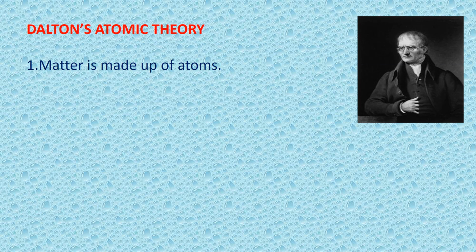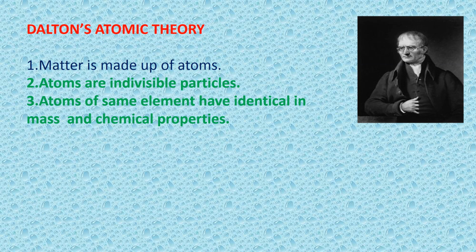Now, Dalton gave the atomic theory with 6 points. He mentioned different properties of atoms. The first is that matter is made up of atoms. Very simple. Any matter is made up of the smallest particle, that is atoms. Atoms are indivisible particles. We cannot cut them down further. Atoms of the same element have identical mass and chemical properties.